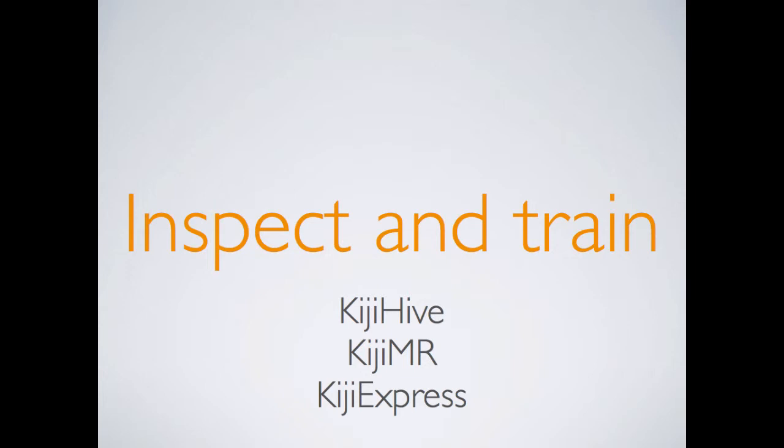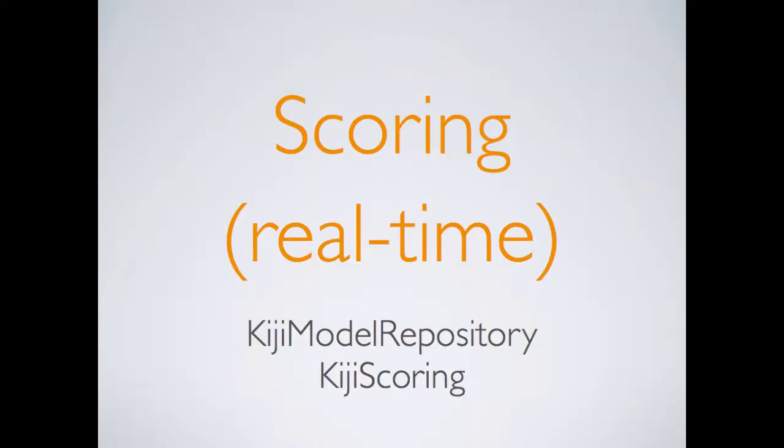For this, we have Hive, MapReduce, and Kiji Express. And finally, we needed a way to do scoring in real time, so to apply those machine learning models, generate new product recommendations, or maybe some kind of fraud detection warning, for example. And for this, we have our model repository and Kiji Scoring.